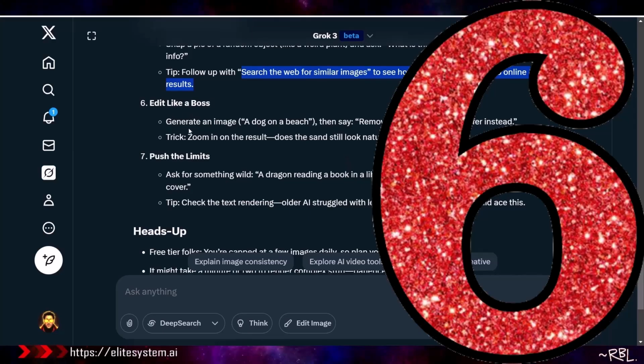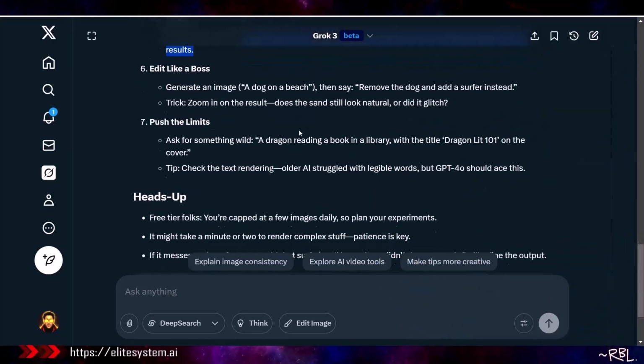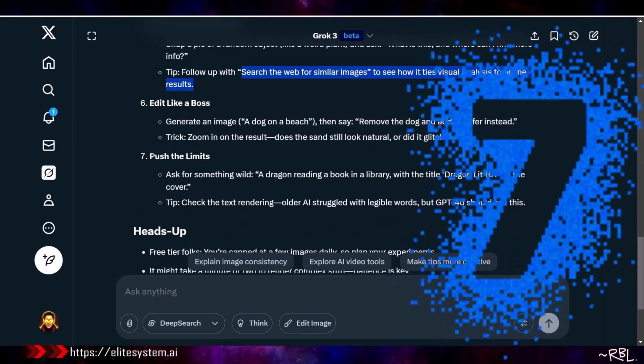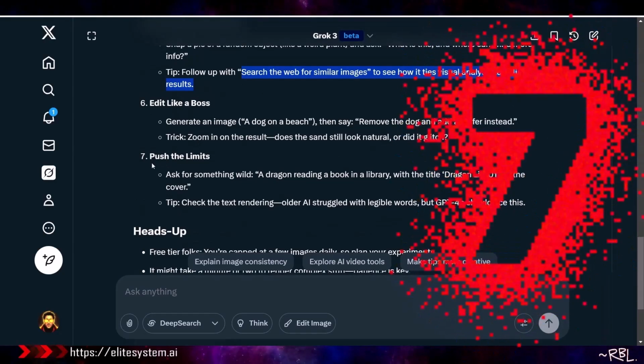Number 6, edit like a boss. Generate an image, a dog on a bench. Then say, remove the dog and add a surfer instead. This is cool. Number 7, which is last but not the least, push the limits.